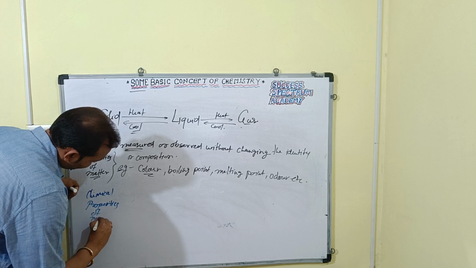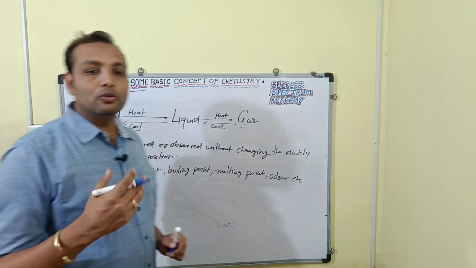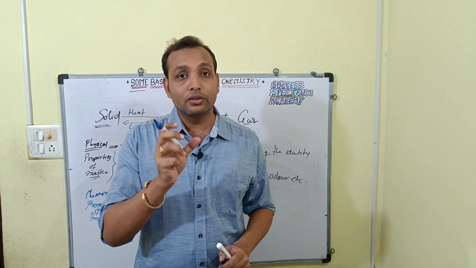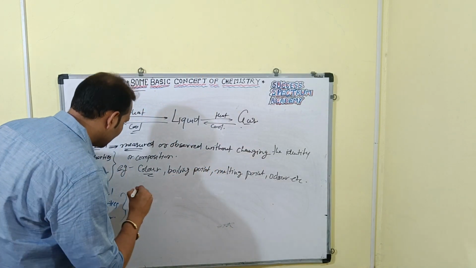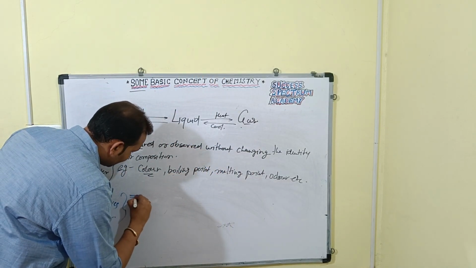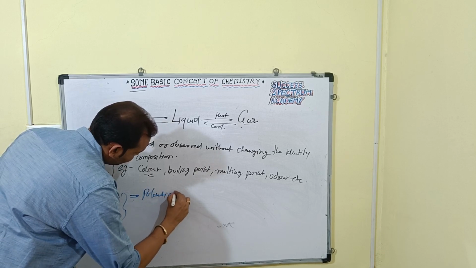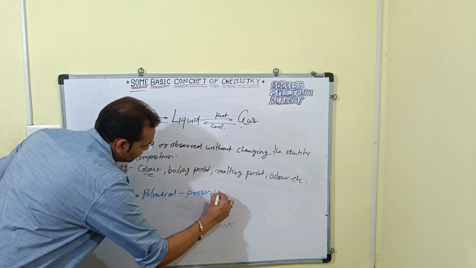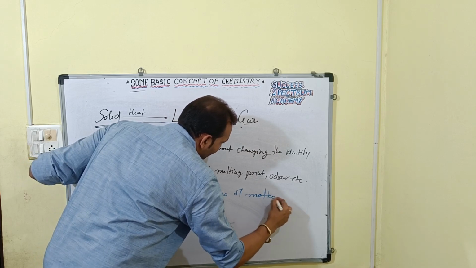So chemical properties of matter, right? Those properties which describe a matter's potential are known as chemical properties. Here we can say potential properties of matter, right?